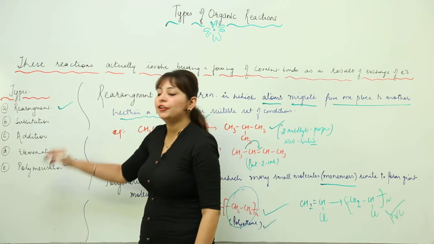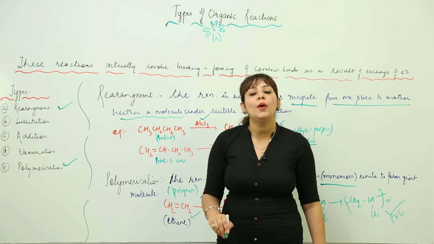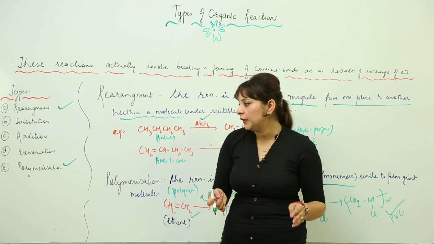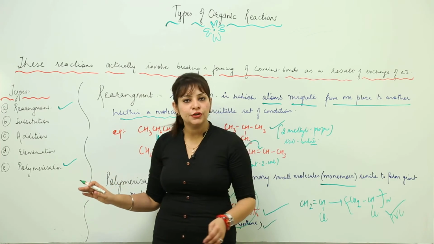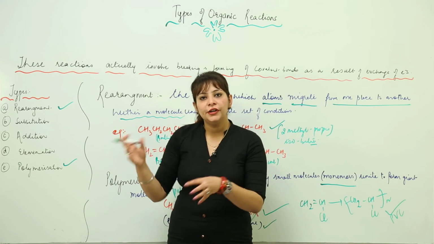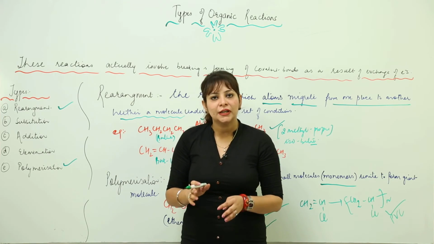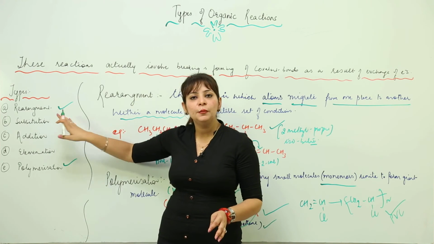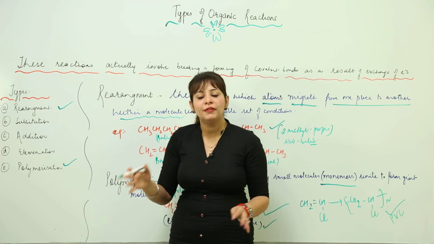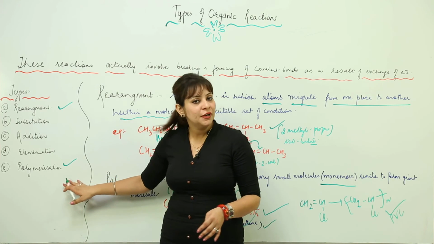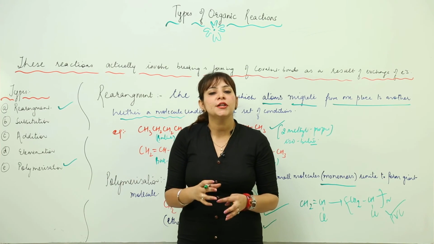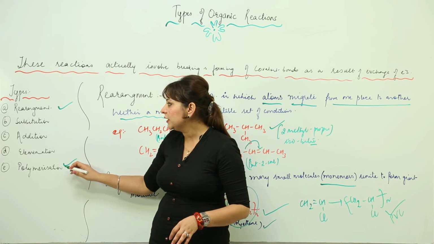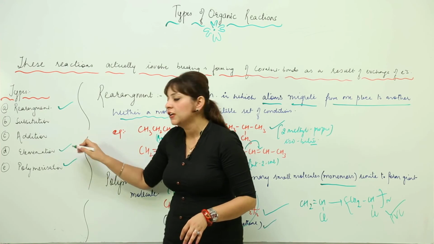You have seen that for both rearrangement and polymerization we require specific conditions, specific temperature and pressure. If I am making a certain kind of rearrangement, I have to look for the special conditions involved in it. But the basic thing is that in rearrangement there is an arrangement or migration of atoms from one place to another within a molecule, and polymerization is one in which smaller units combine to form a big giant molecule. Now we are starting with another reaction. Let's see an elimination reaction first. So just look at the board.